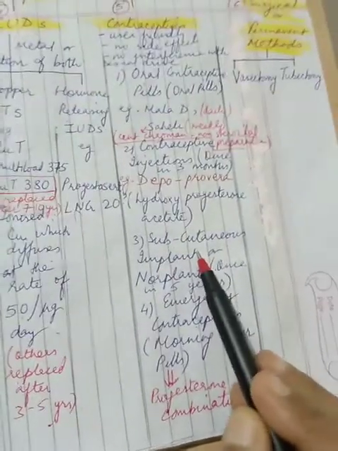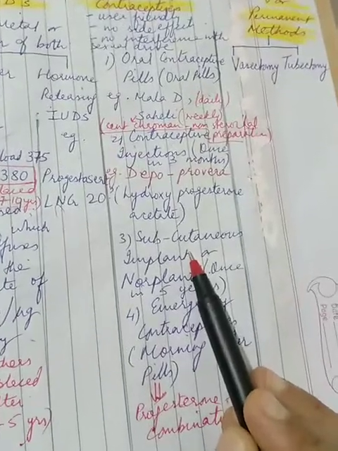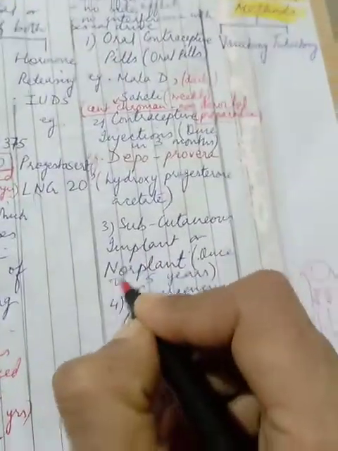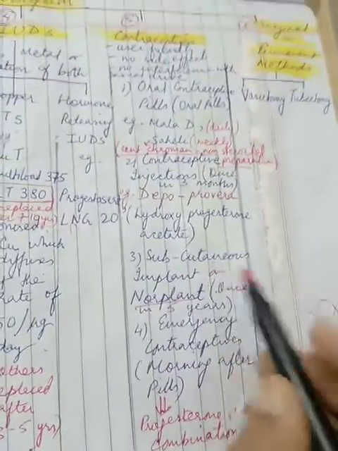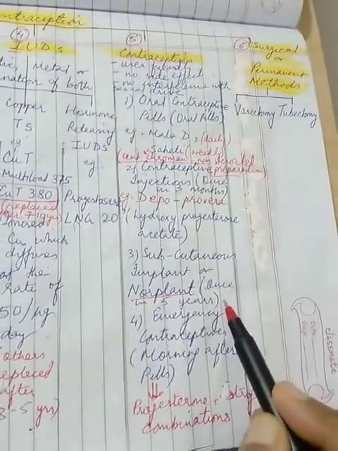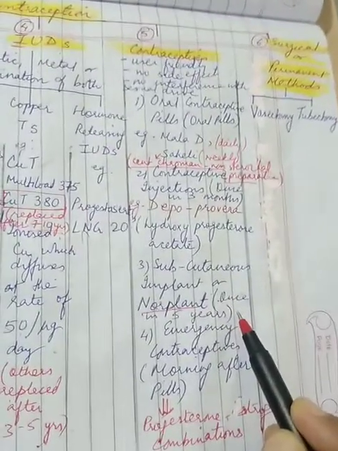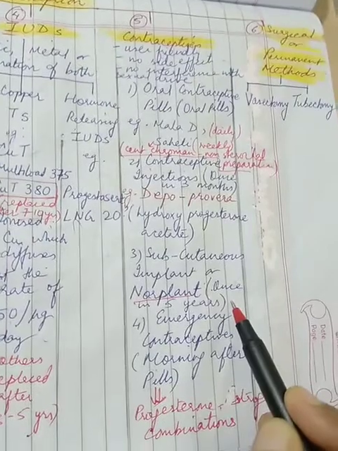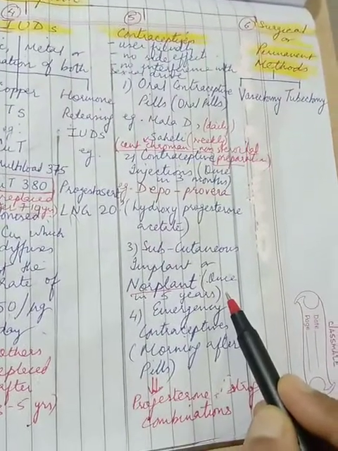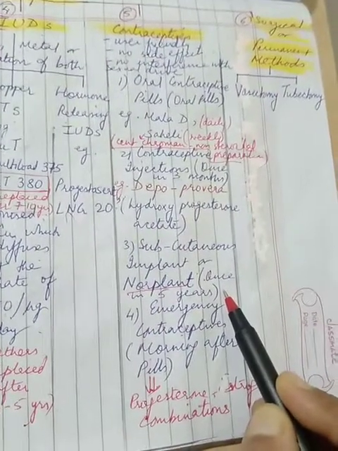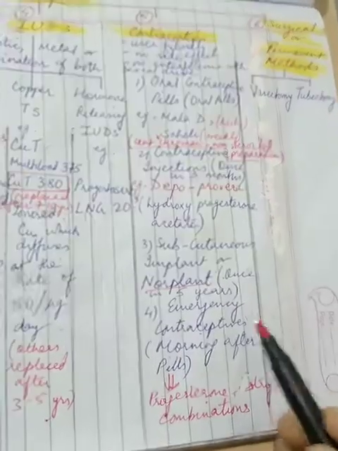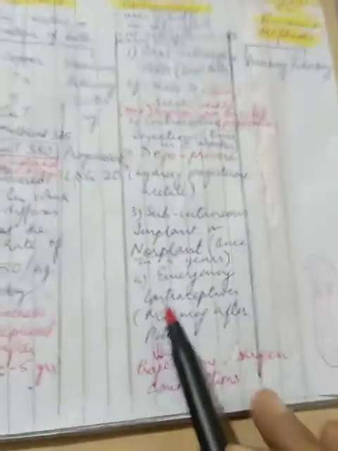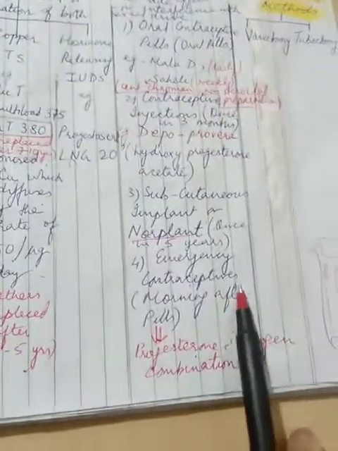Coming to the third under this, the subcutaneous implant or Norplant. Subcutaneous means below the skin, and this is done once in every 5 years, and this has the hormone progesterone, right? So this is filled with synthetic progesterone, and this is inserted under the skin in the upper arm. Next, fourth and the last in this is the emergency contraceptive.